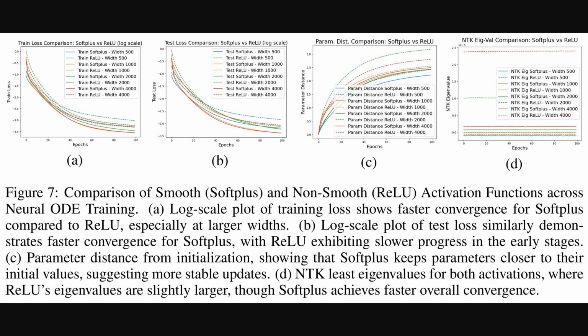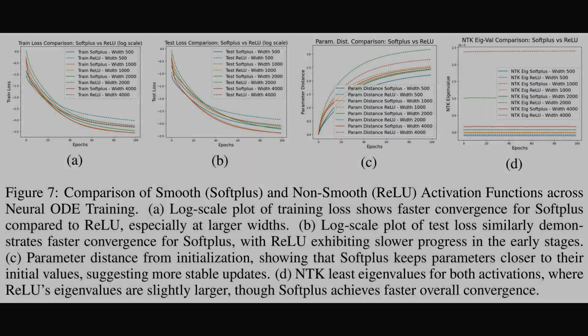So shifting focus now to the activation function itself. Figure 7 here directly compares a smooth one, softplus, against a non-smooth one, ReLU. Plots A and B show that softplus leads to faster convergence on both train and test loss, particularly noticeable in wider models. Plot C suggests more stable training for softplus as parameters stay closer to their initial values. Plot D looks at the NTK eigenvalues. This really highlights the practical benefits of smoothness.